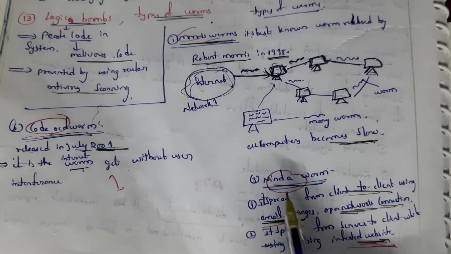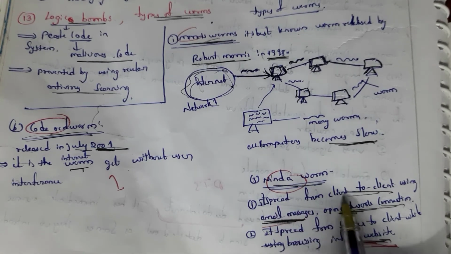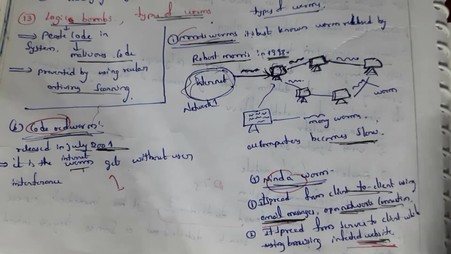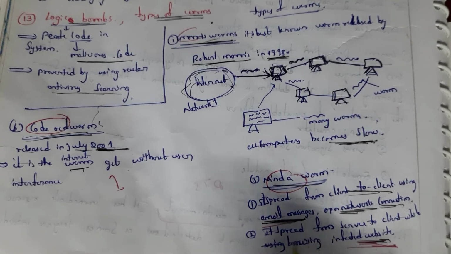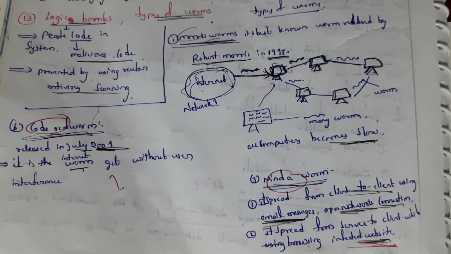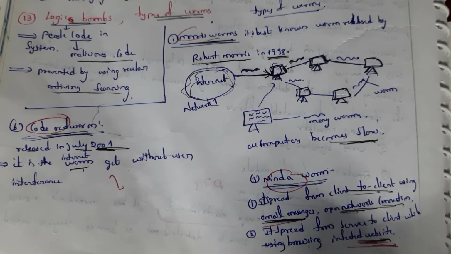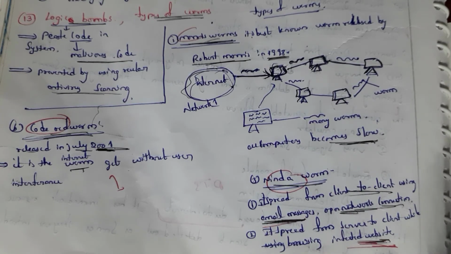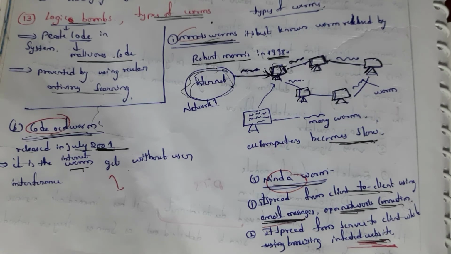This Nimda worm is spread by using client. When one person sends a message to another person, then this worm is going to be sent from this system to another system. These worms are sent by using email messages or any network messages like WhatsApp, etc. These worms also spread from server to client while browsing websites. This is known as worm. These are the types of worms.